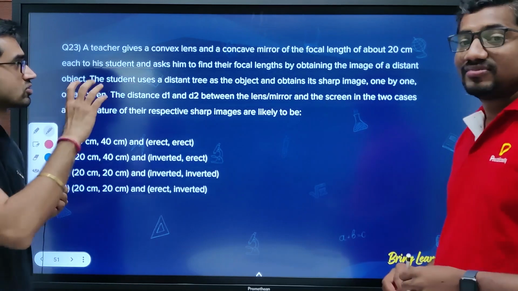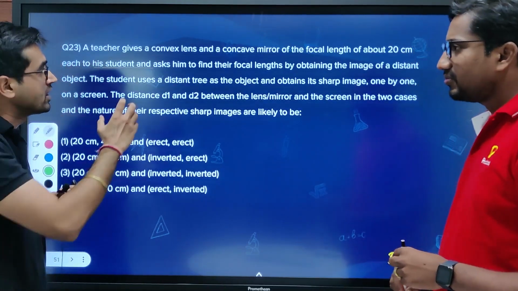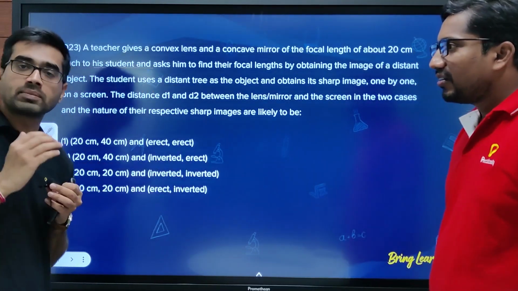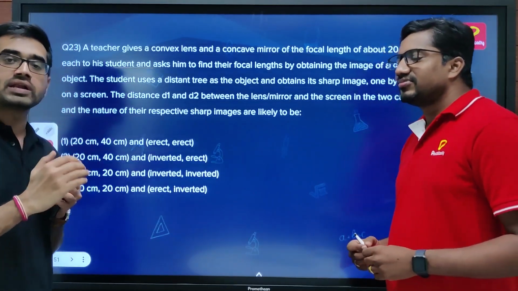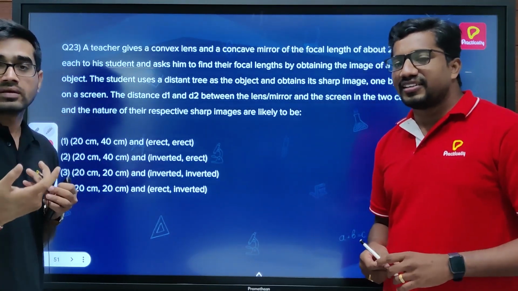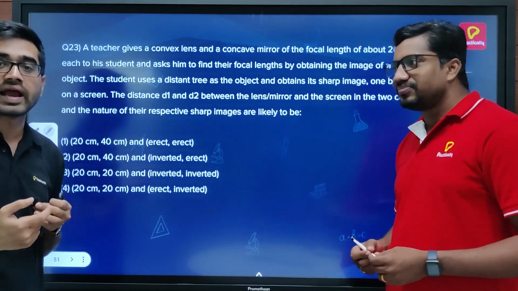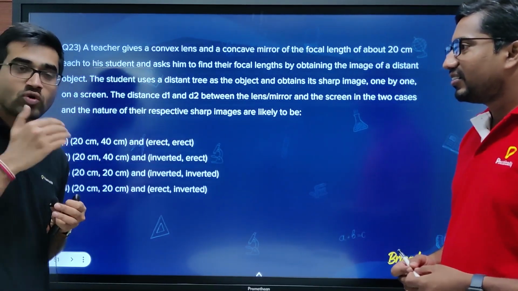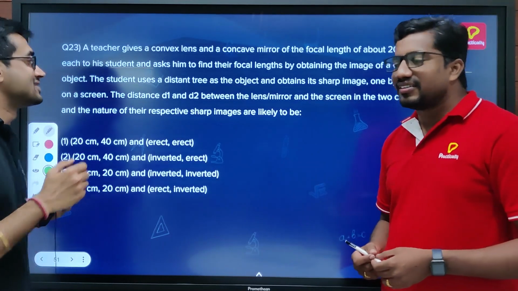So when you see questions in the exam which are so lengthy, you can either skip them the first time, save your time and go read the short questions. Because then you can save your time, and maybe you can leave this question altogether if it is too big to read. Okay, let's read it from here.